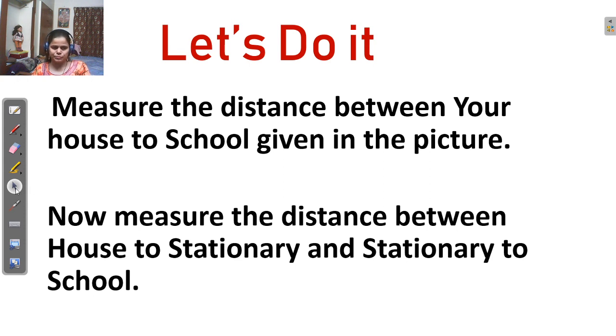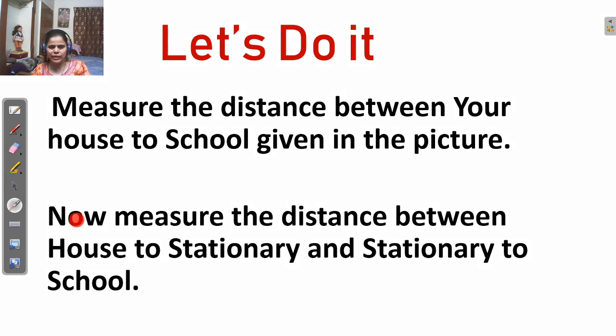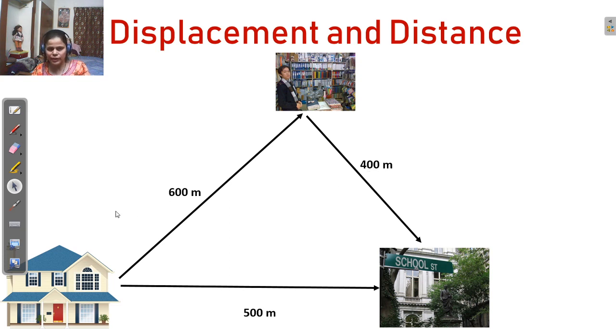So we conclude that if we measure the distance between the house and the school given in the picture, then this distance is 500 meters in this diagram. And in the second case, if we measure the distance from the house to the stationery shop and the stationery shop to the school, then you measure 600 plus 400, that is 1000 meters.